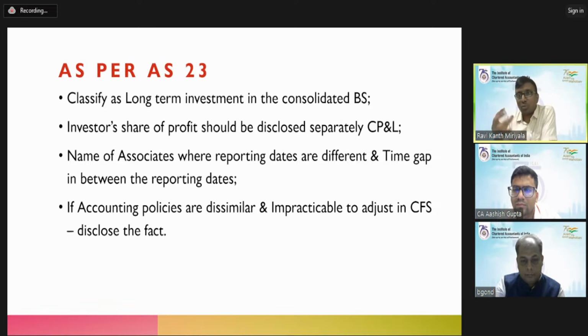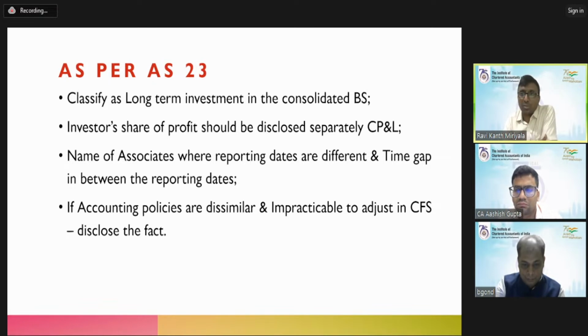I mean, you are not supposed to take the profit of the associate as it is. To ensure uniform accounting policies, you have to make adjustments, and on the adjusted profit and loss, we have to take our share. And if it is impracticable to make such adjustment, then what is the fact? Why is that impracticable? Because of what reason you are not able to make such adjustments?